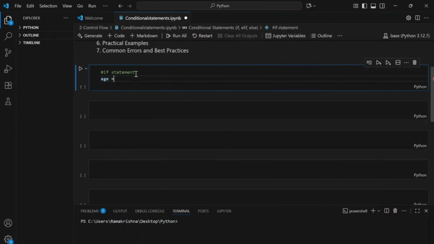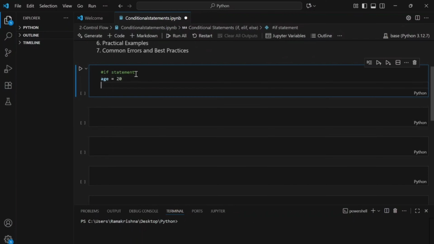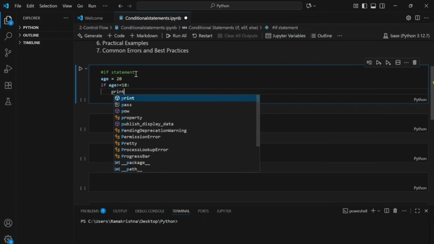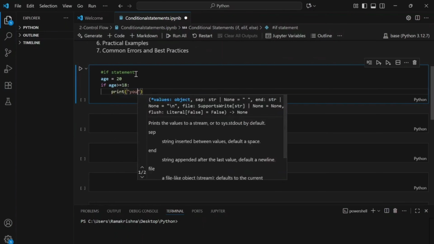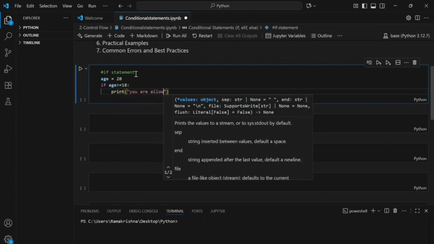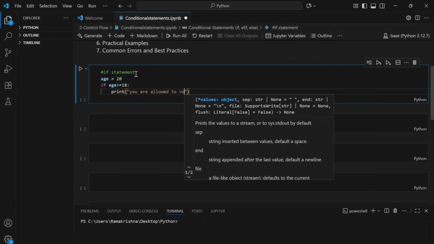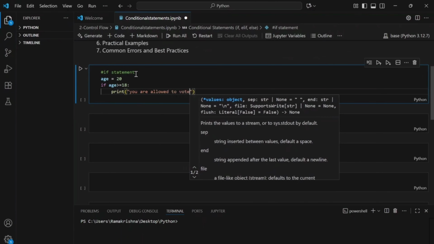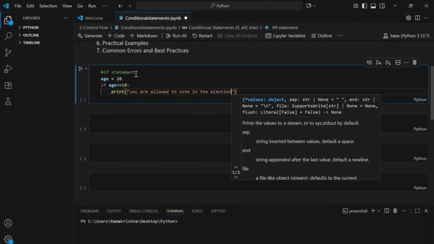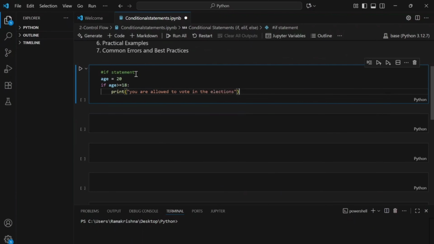Suppose I'm declaring a variable called age equal to 20 and I'm writing one if condition here. If age is greater than or equal to 18, then print you are allowed to vote in the elections. Okay, so this is a very simple way of understanding the if statement. So let me now execute this.